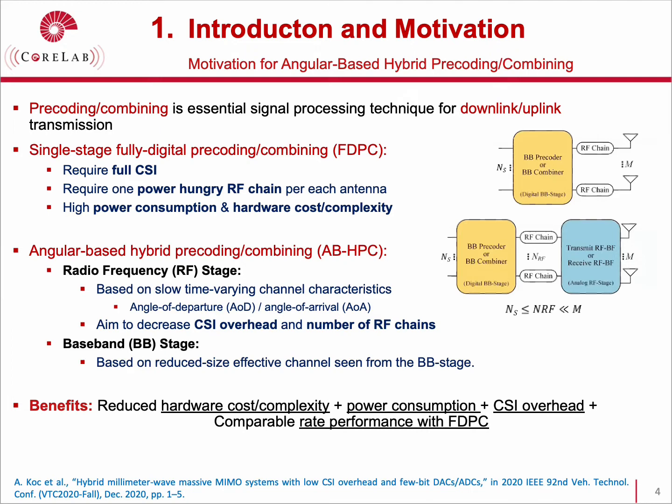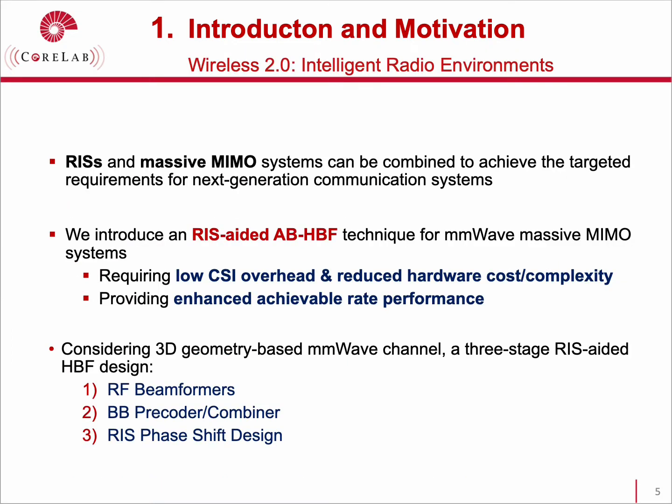It should be noted that angular-based hybrid beamforming significantly reduces the number of RF chains and CSI overhead compared to fully digital beamforming, while providing comparable achievable rate performance with fully digital beamforming. By keeping these important features of the RISs, we can combine RIS and massive MIMO systems to achieve the targeted requirements for next-generation wireless communication systems.